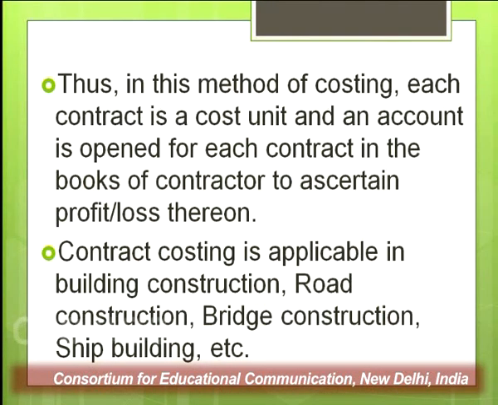So in this method of costing, each contract is a cost unit, meaning each of the works you have undertaken is considered a cost unit, or you may call it a cost object, and an account is opened for each contract in the books of the contractor to ascertain profit and loss thereon. Under this system of costing, there are two parties. One is called contractor, the other is called contractee. Contractee is the one who assigns the contract, who gives the contract, and the contractor is the one who performs it, who undertakes to do the job.